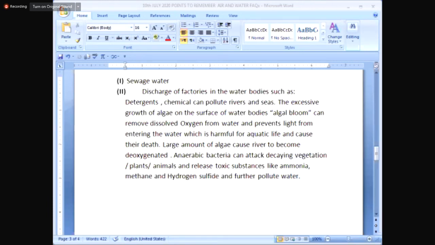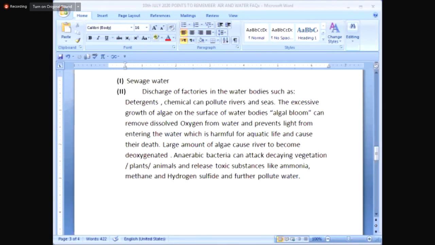Now, the third question: nitrogen oxide gas is formed in the exhaust of the vehicles by: A, combustion of petrol; B, due to high heat in the internal combustion engine when oxygen and nitrogen of the air combine; C, when nitrogen reacts with the petrol; D, when oxygen reacts with the petrol.